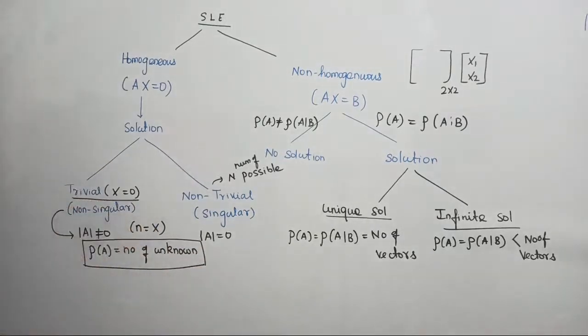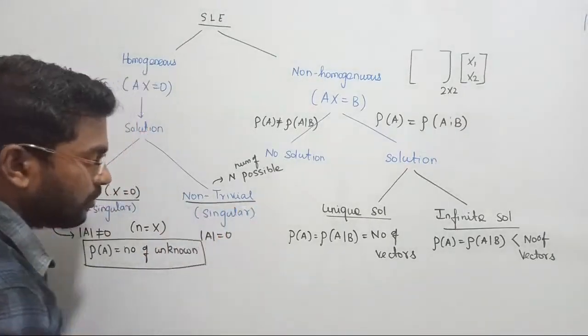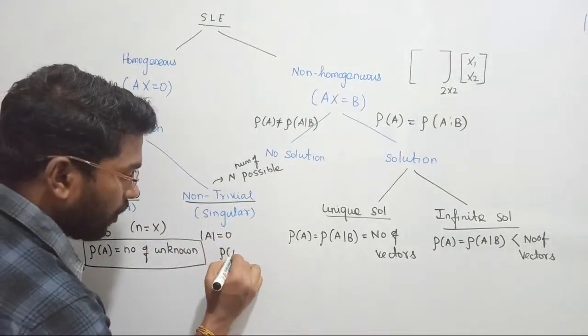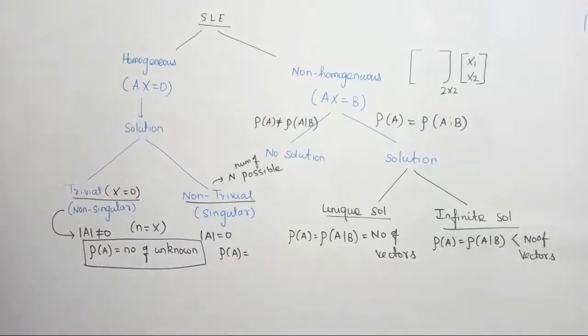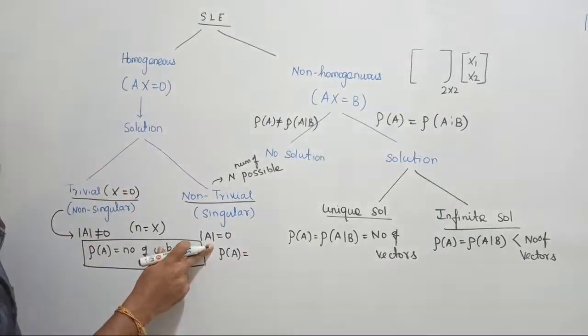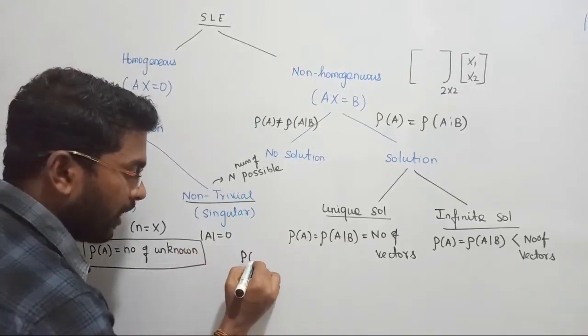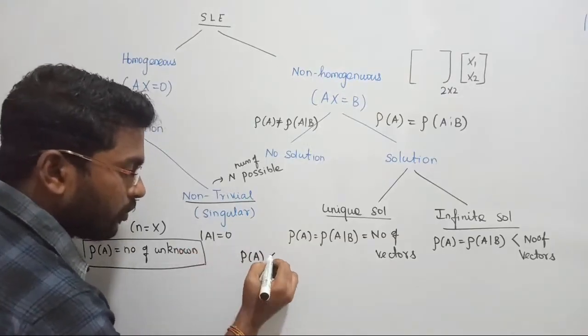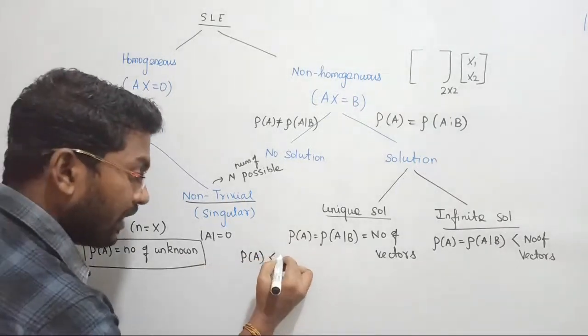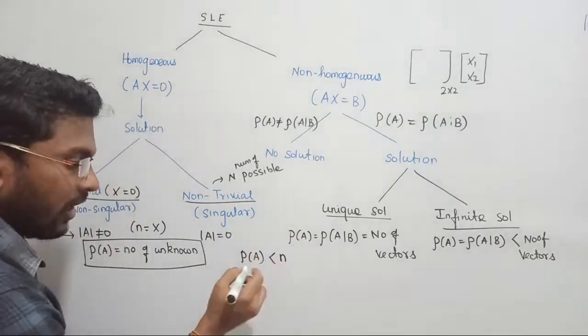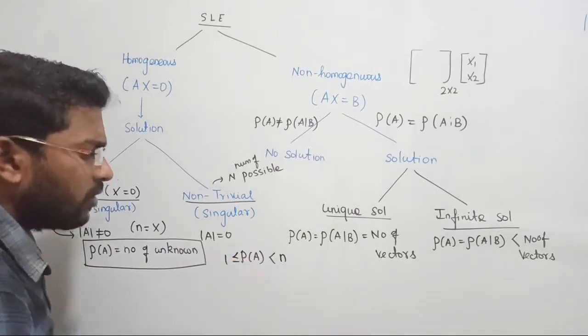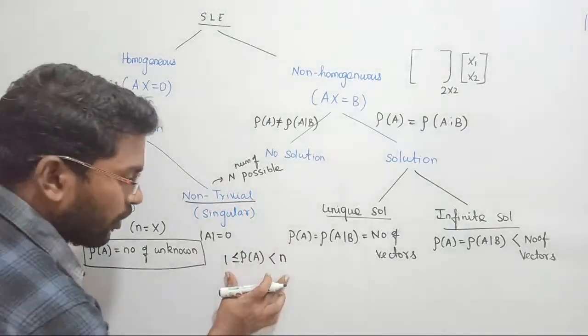Trivial solution. Suppose second case, non-trivial solution in the sense when we are looking for the rank of the matrix, that will become, see, determinant is equal to 0. அப்ப நான் condition என்ன கொடுத்தேன்? Determinant equal to 0 அப்படினா while finding the rank of the matrix, that matrix should be what? Its rank of the matrix should be less than n, where n denotes the order of the matrix, but least value could be what? 1. Clear? That is the procedure, right?